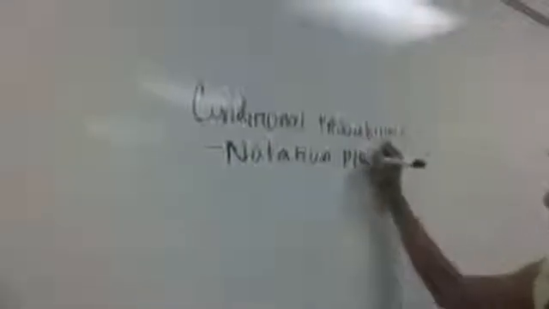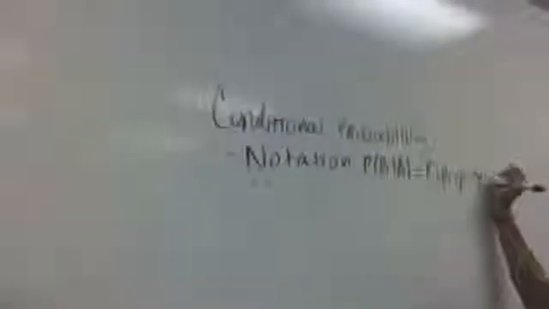This is conditional probability. The notation is the probability of B slash A, which is the probability of B given A, and the calculation is the probability of B given A equals the probability of A intersect B over P of A.